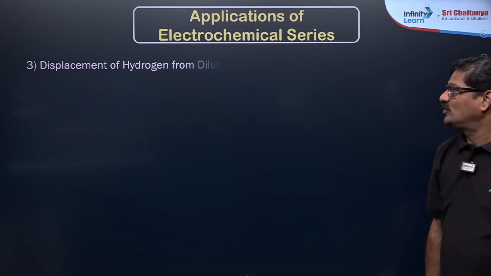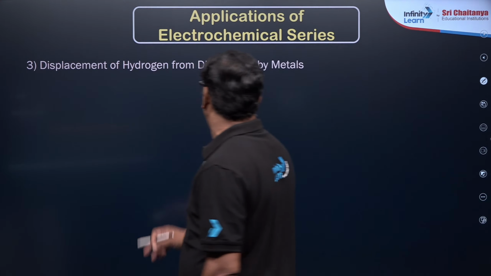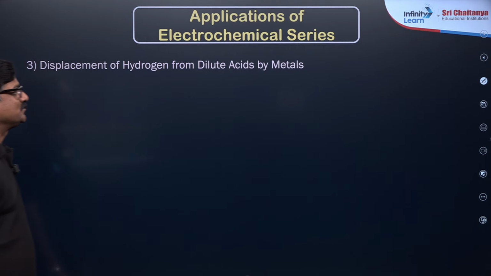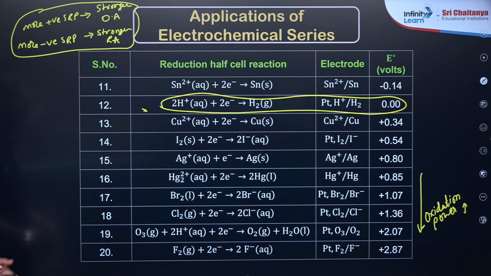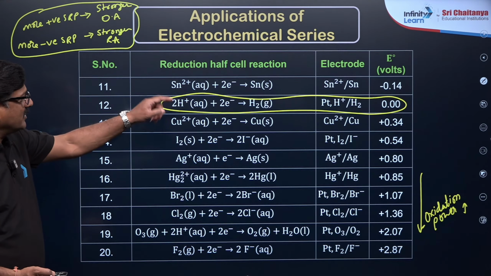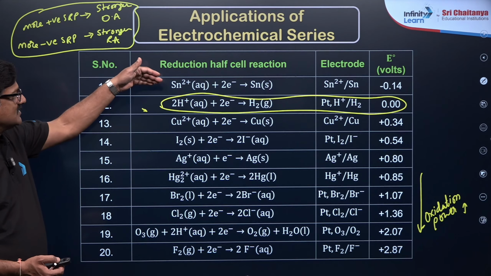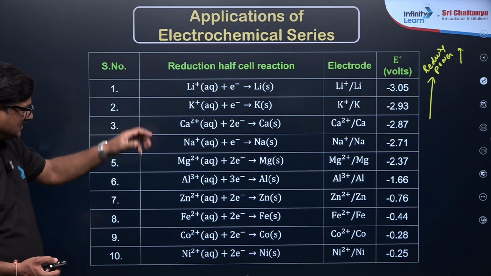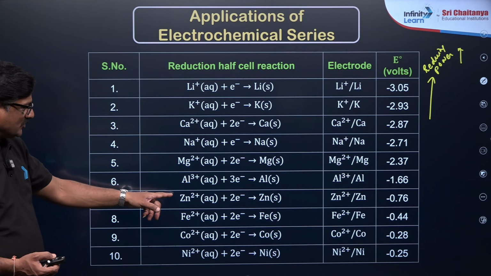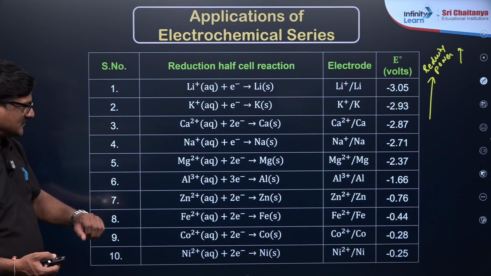Now, displacement of hydrogen from dilute acids by metals. You see, this is the hydrogen. A mineral acid reacted with a metal above hydrogen can displace hydrogen. Zinc reacts with HCl to give hydrogen gas.